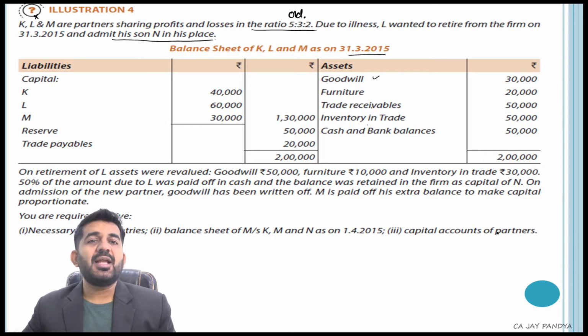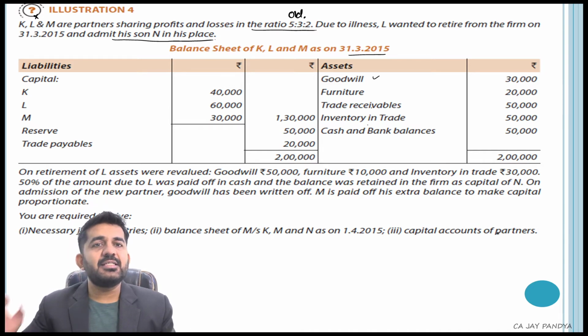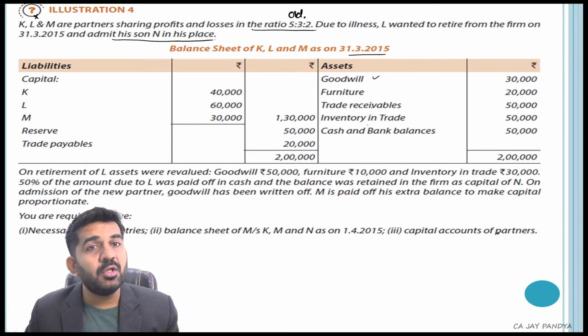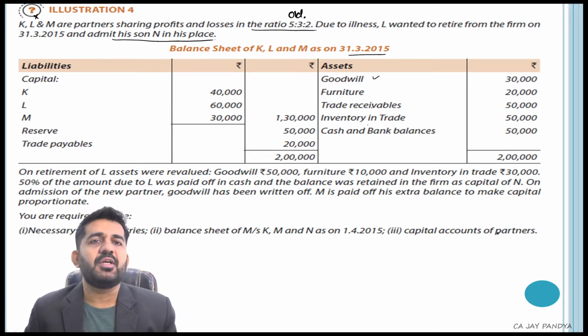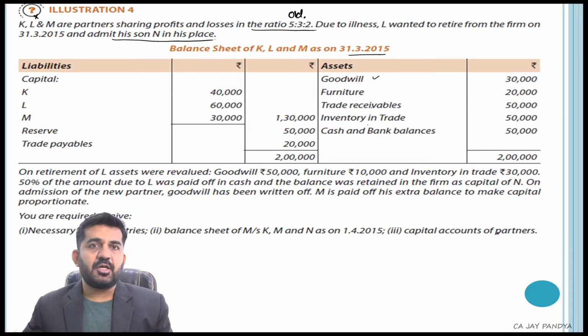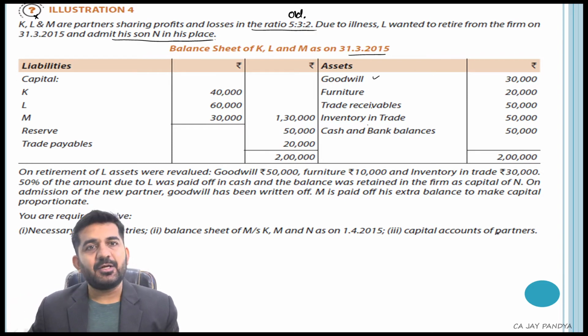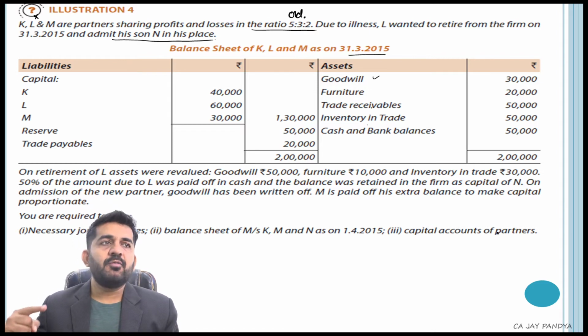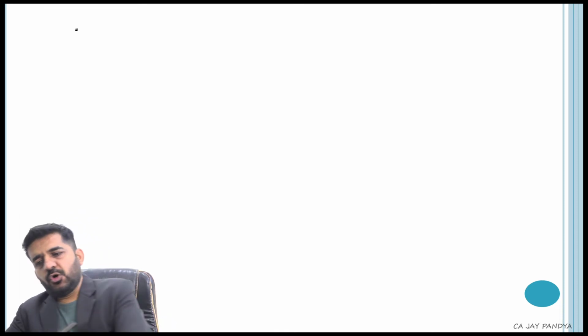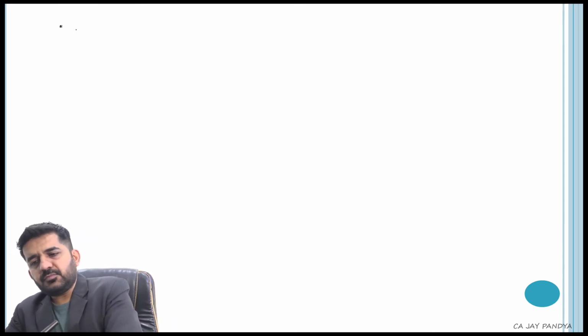So as usual, I will not be drawing journal entries. Please understand, in examination you will have to draw journal entries. Also, I will be speaking all the journal entries in this video lecture, so you will be very comfortable in writing down the journal entries. But we will be preparing revaluation account, which is not asked, capital accounts, which is asked, balance sheet of the new firm. We will be also drawing one more account, which is cash account. Is it alright? So let us draw all the accounts required.